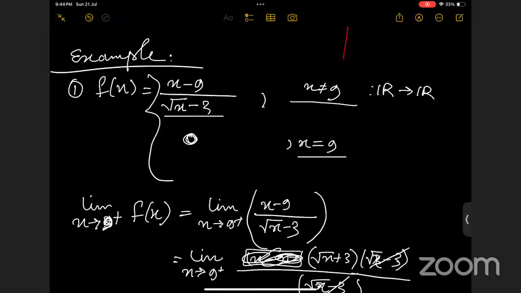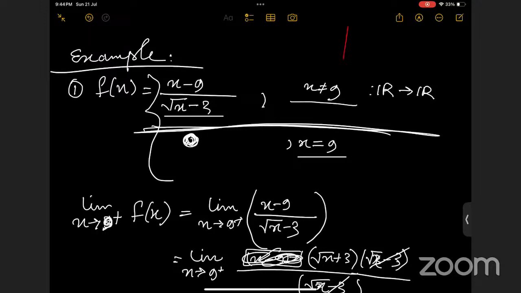Suppose the definition is only up to this line, then at x equals to 9 the function is not defined, right? We will get a 0 by 0 form. But we need the functional value at the point 9 also. So we take some value. Here it's 0. We can take 1, 2, anything, any real number.